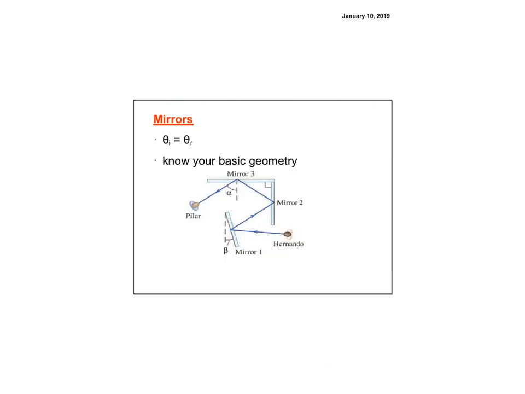For mirrors, we know that the angle of reflection is equal to the angle of incidence. It doesn't matter if it's a curved mirror or a flat mirror. We just know that it always reflects. And that is always measured from the normal, right? So we're looking from this line, this angle is equal to that angle. Even though if you have a flat surface, the other angles would be equal.